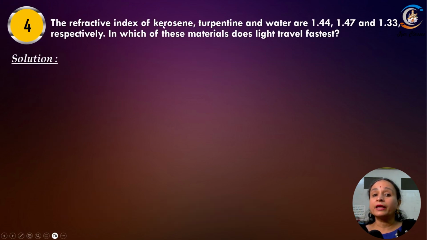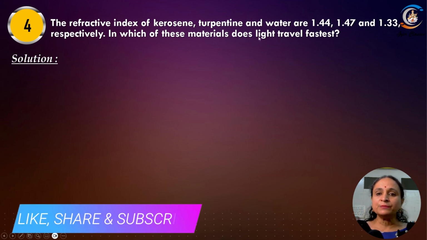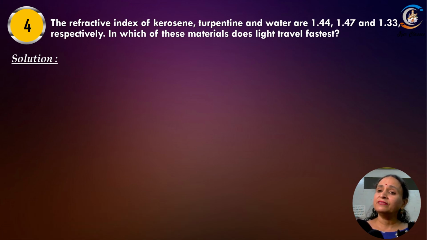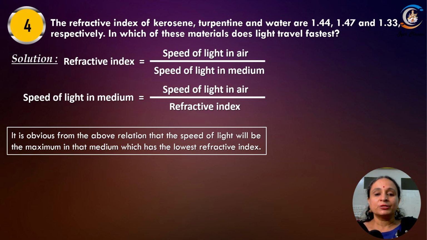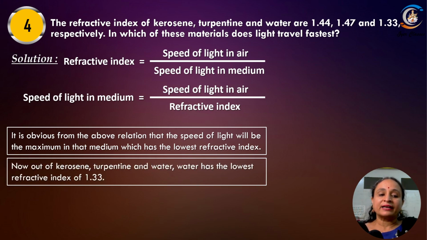Now the next question. Refractive index of kerosene, turpentine and water are 1.44, 1.47 and 1.33 respectively. In which of these materials light travels faster? लाइट ट्रैवल फास्ट होता है जिसका रिफ्रैक्टिव इंडेक्स कम होगा. तो आप क्या देख रहे हो, केरोसिन, टर्पेंटाइन एंड वाटर. Water has got the least refractive index, so the speed of light will be maximum in water, right? So we will have the light fastest in water amongst the three given medium, right?